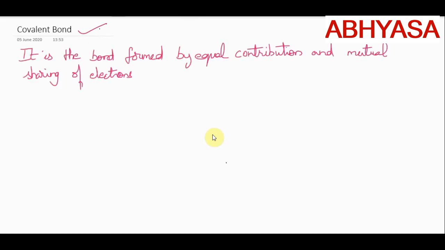Here it is. It is a bond formed by equal contribution. This is a new word for you. Equal contribution and mutual sharing of electrons. So the bond which is formed by equal contribution and mutual sharing of electrons, that is called a covalent bond. Let me explain these terms.